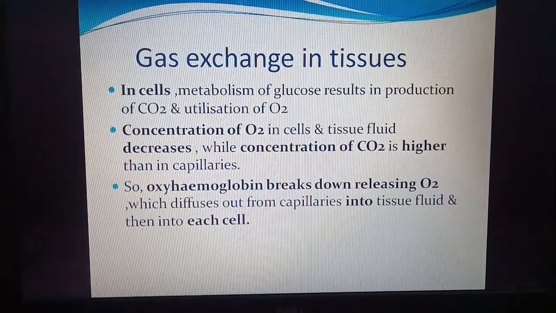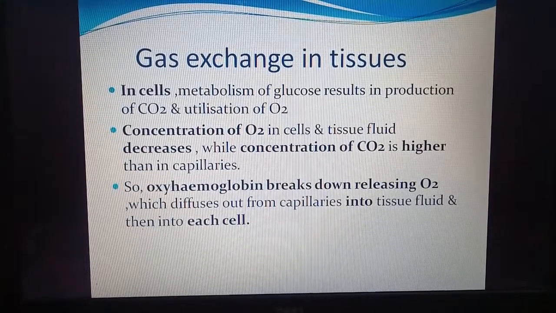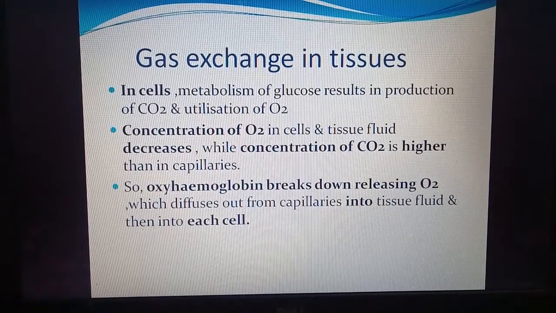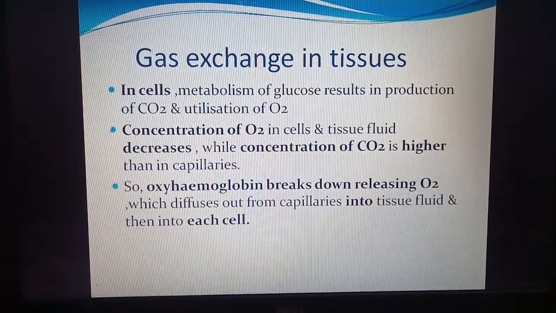So there are three main steps. First is breathing. It is the exchange between the atmosphere and the lungs. Then there is exchange between alveoli and blood, and finally it is exchange between tissues and the blood.